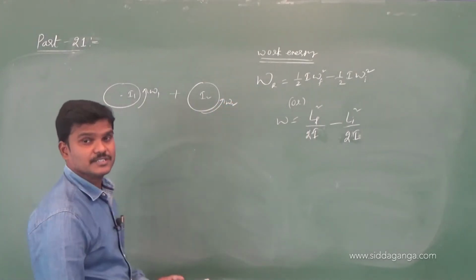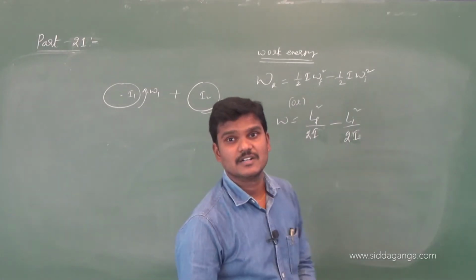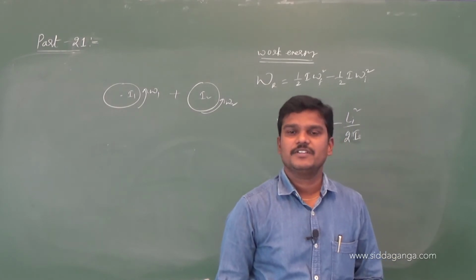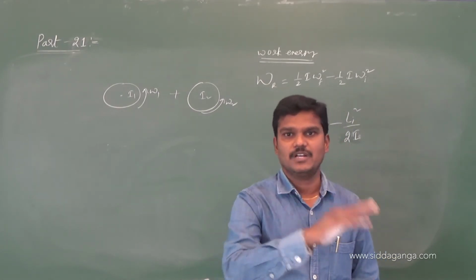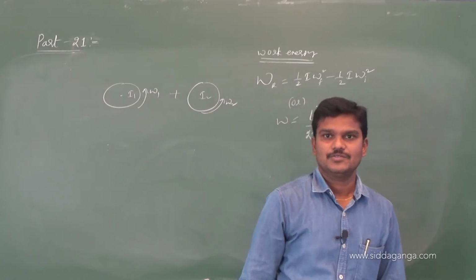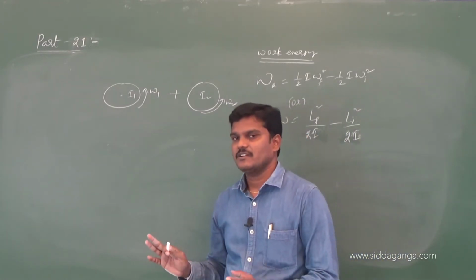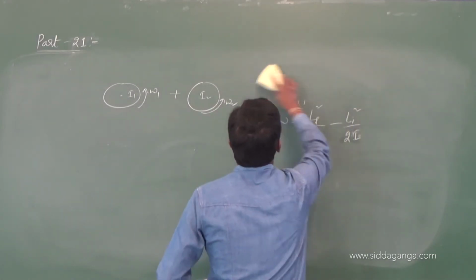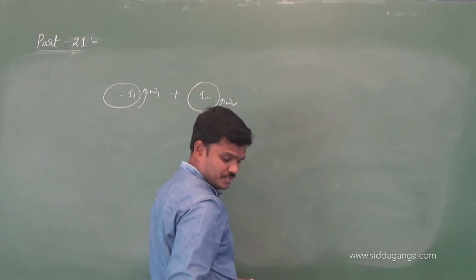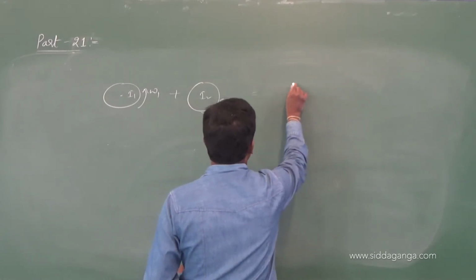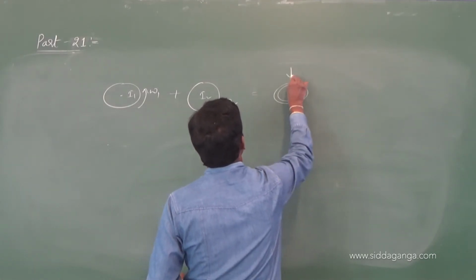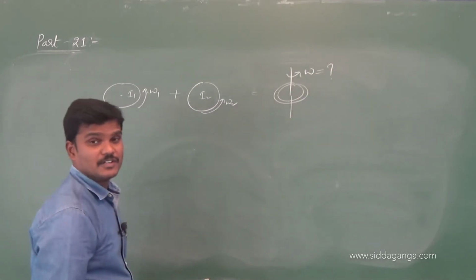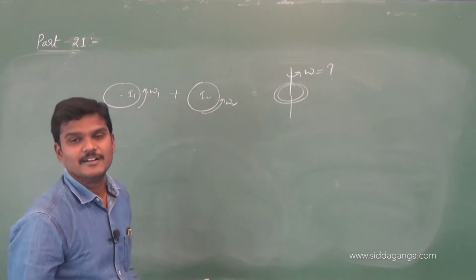Initially they are rotating with angular velocities omega 1, omega 2. Then, if they combine, if they are placed one over the other, the system rotates with some angular velocity. That we can call the common angular velocity.